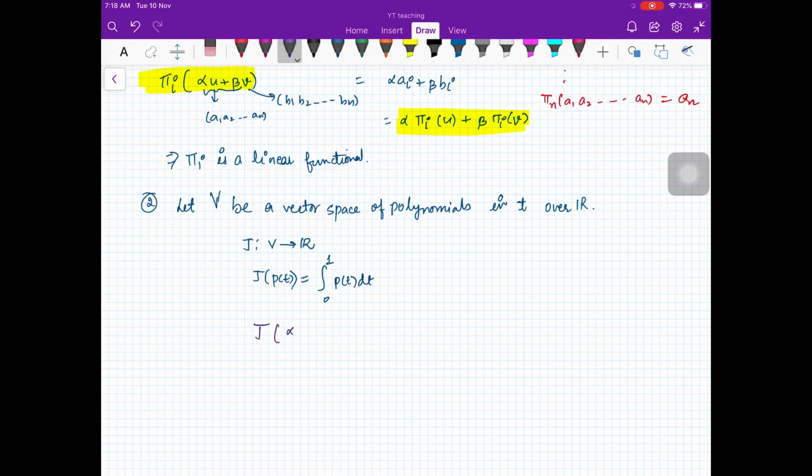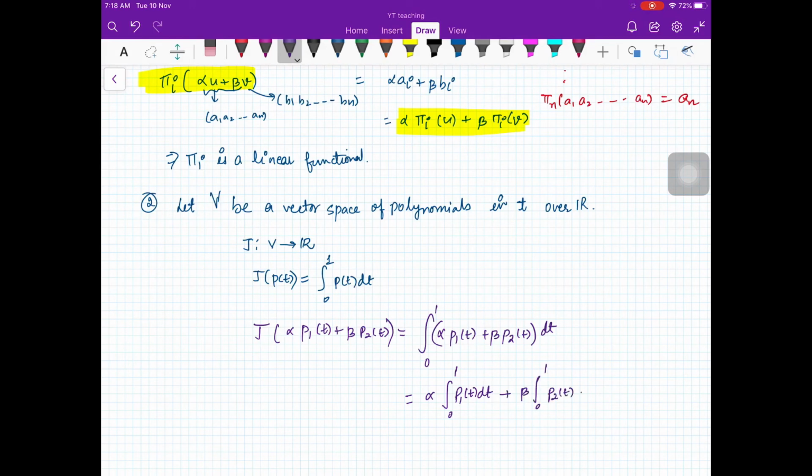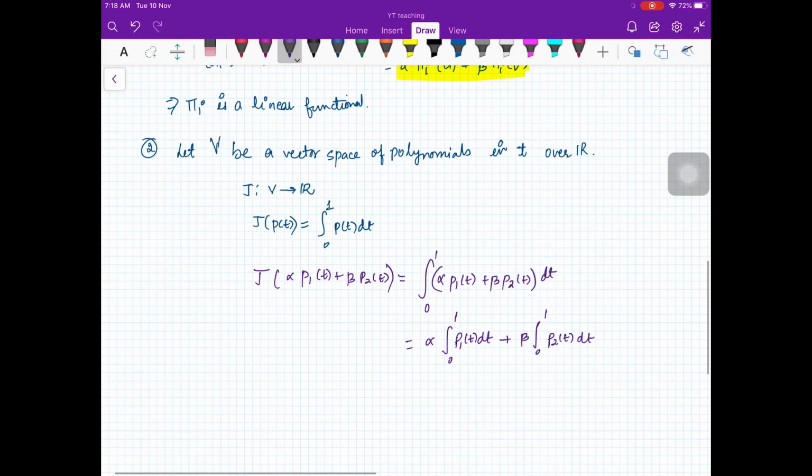Yes, because we know that if we take alpha p1(t) plus beta p2(t), the integral from 0 to 1 of alpha p1(t) plus beta p2(t) dt is equal to alpha times the integral from 0 to 1 of p1(t) dt plus beta times the integral from 0 to 1 of p2(t) dt.